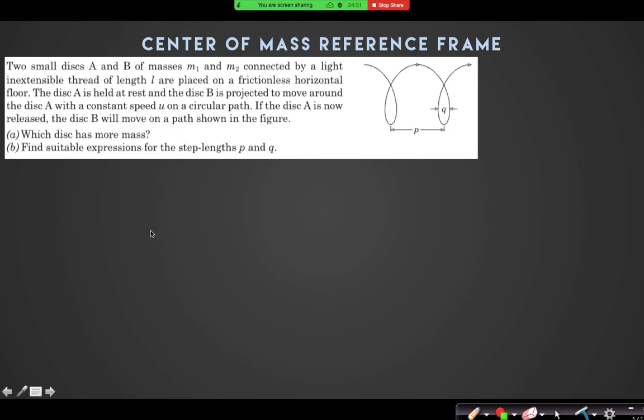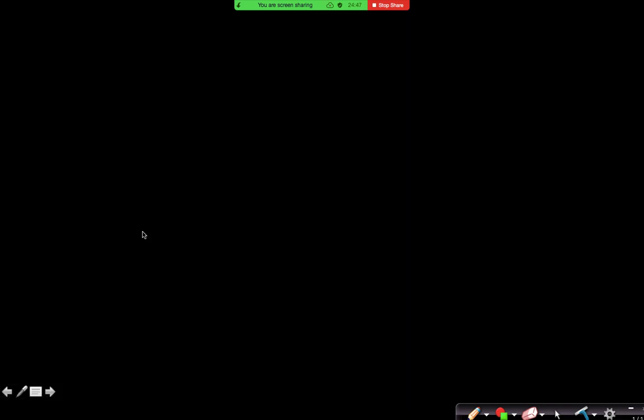So let us try to understand the question. Have you tried this question first? If you have tried it, then you have understood that if I directly want to solve from the ground reference frame, it will be difficult to solve. Yes or no? Yes sir, you had given a hint to solve from the center of mass. Yes, so we will solve this question from the center of mass frame.